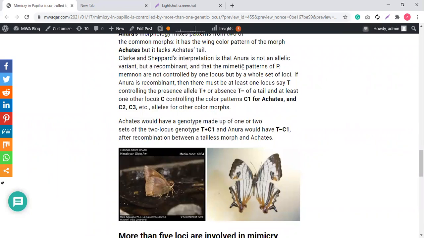It is not an allelic variant but a recombinant, and the mimetic patterns of P. memnon are not controlled by one locus, but by a whole set of loci. This is what they interpreted from the A neurons case.